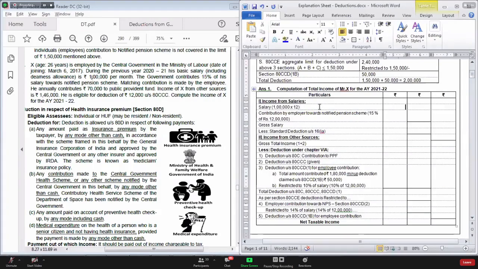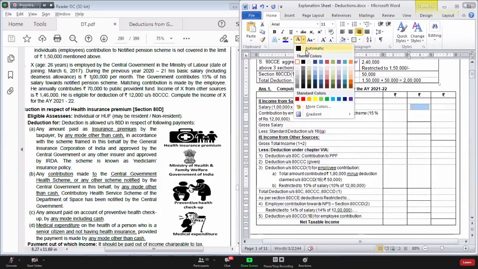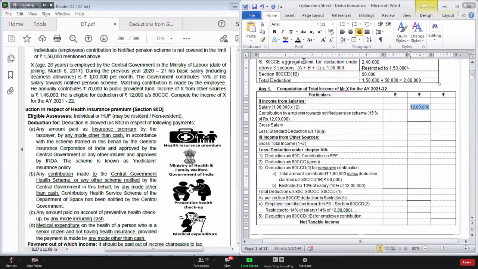Now, can you see the word file on the screen? Yes or no? Okay. So I'm writing those amounts here, which you have given me. Salary is 1 lakh per month, multiplied by 12 months, that is 12 lakhs. Contribution by employer towards the notified pension scheme, 15% of 12 lakhs, that is 1,80,000. This is fully taxable to employee. So your gross salary is 13,80,000. From that you claim standard deduction of 50,000 rupees. So your income from salary is 13,30,000.